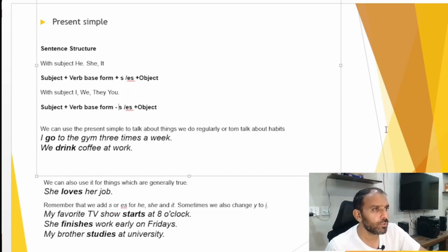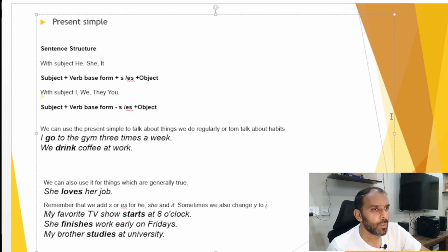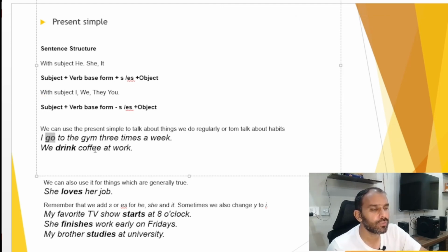As I already told you, we use present tense for the activities we do regularly, or if we are talking about any kind of habit. So here you can see the sentences. With I, we will use the base form of the verb, I go, we will not add es with the go. We will use drink with it, not drinks. Okay, so we will not add s or es with that.